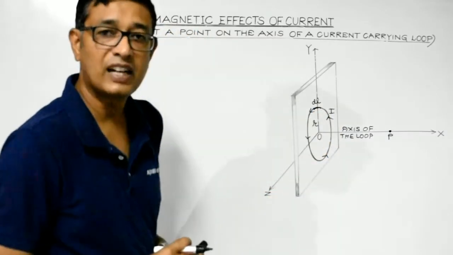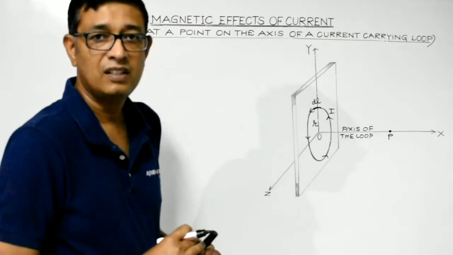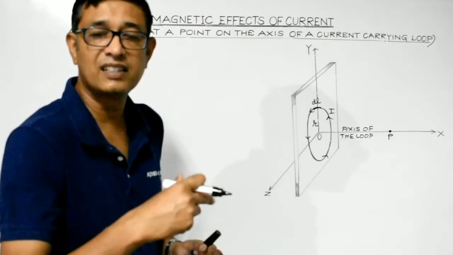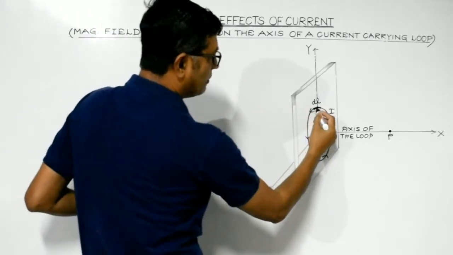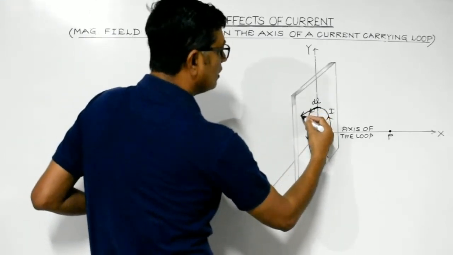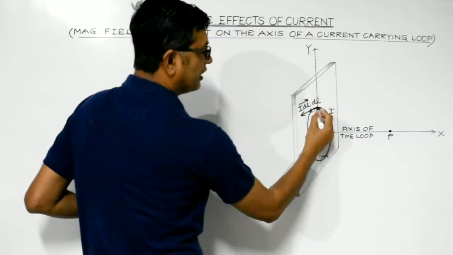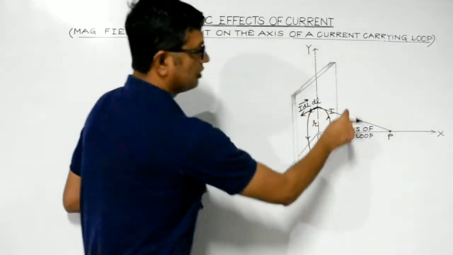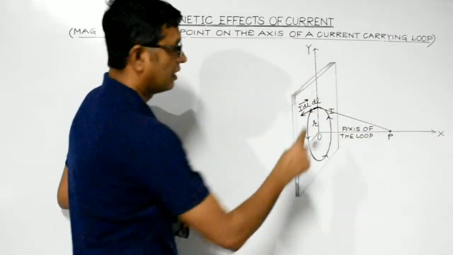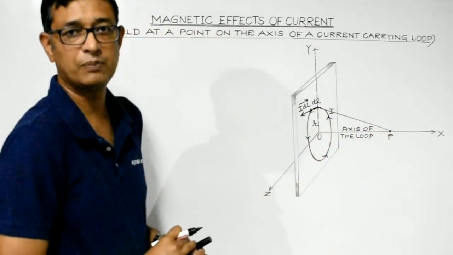So we are aware of current element. Magnetic field at a point is due to current element. Now current element is always directed along the direction of the flow of current. So at this point, the current element would be directed like this. This is the current element, I dl vector, right? This is the center of the elementary portion, this is the observation point. So suppose this is the distance of the observation point from the center of the elementary portion.